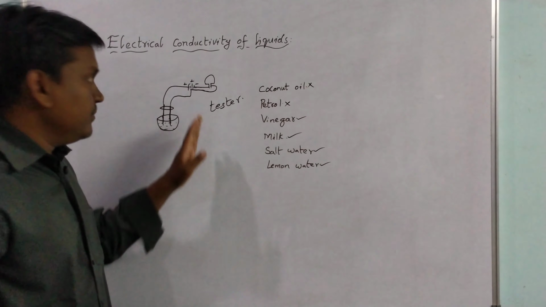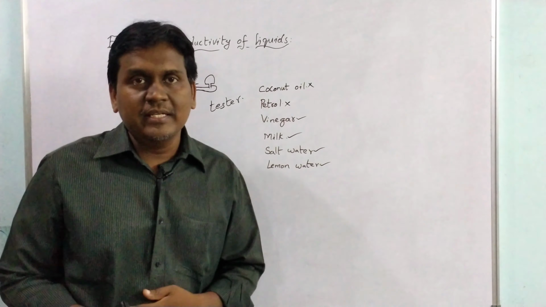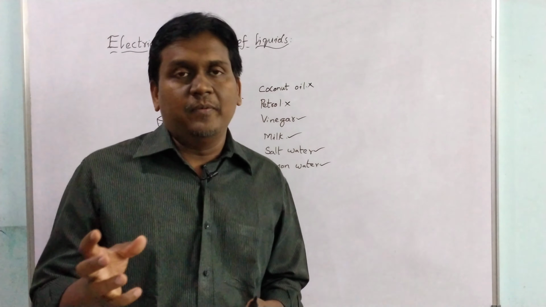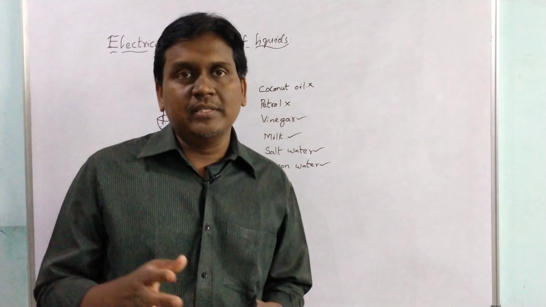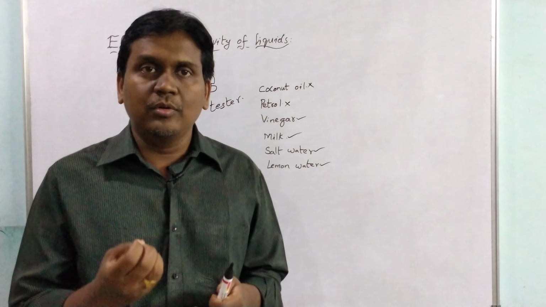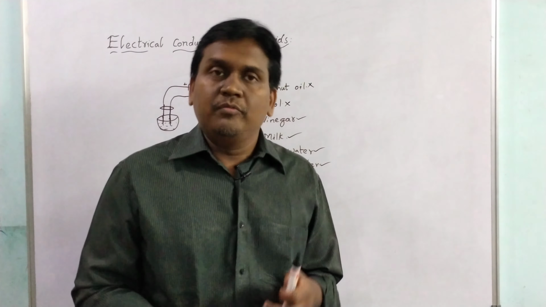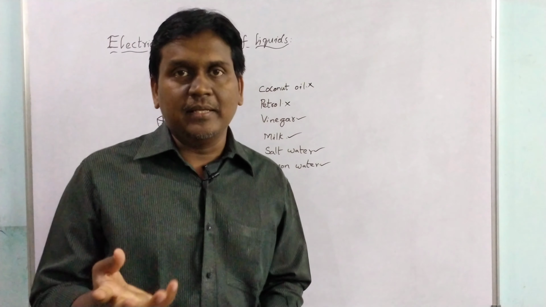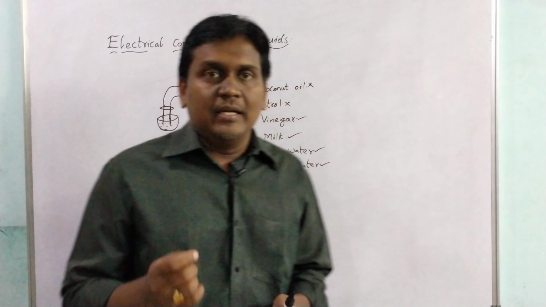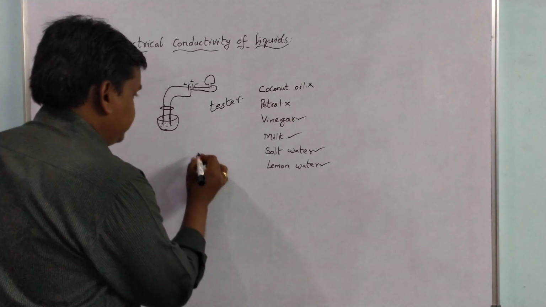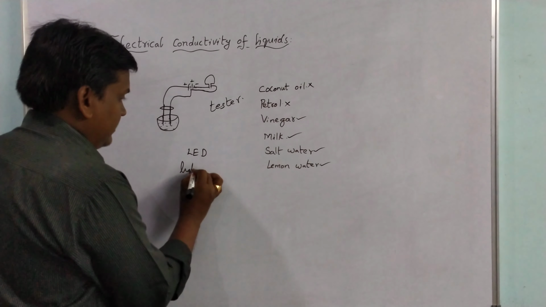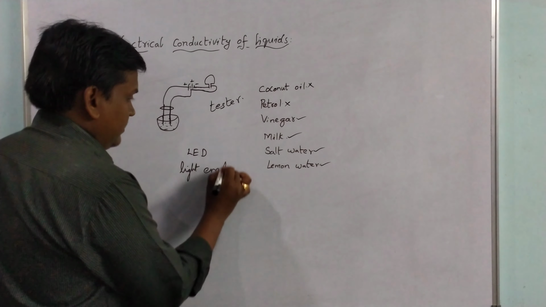And here, why are we using only an LED as a tester? Because an LED can glow at very low voltages. Even if the voltage is very low, it is able to glow a little. If the voltage is high, it will glow brightly. So that's why we use an LED as a tester. And here LED means light emitting